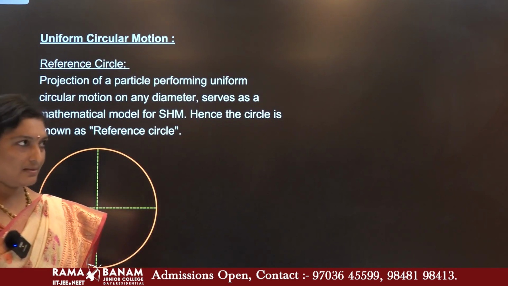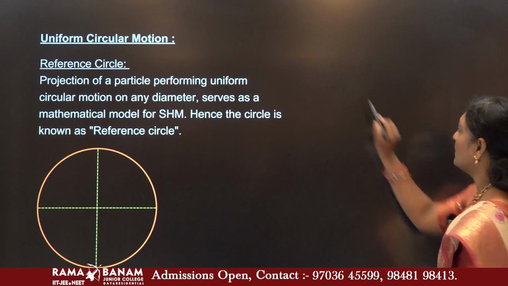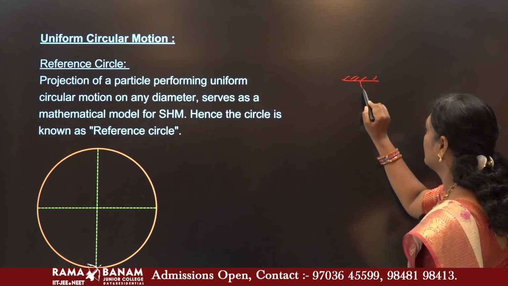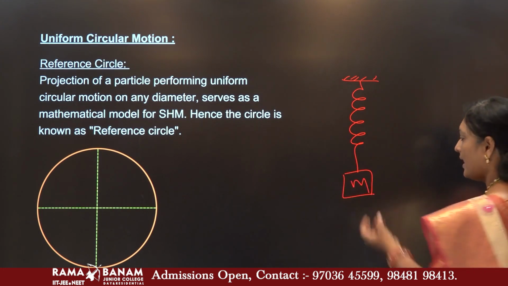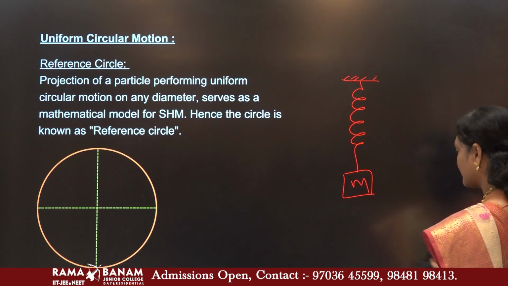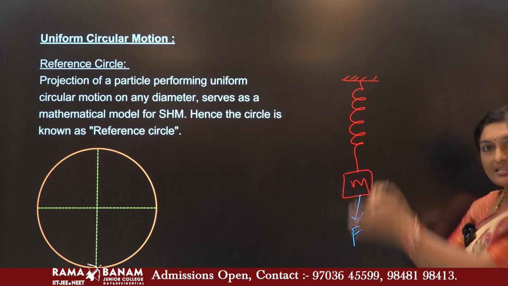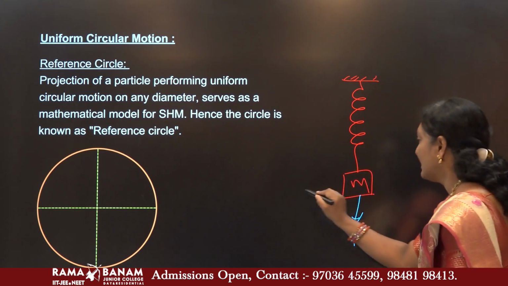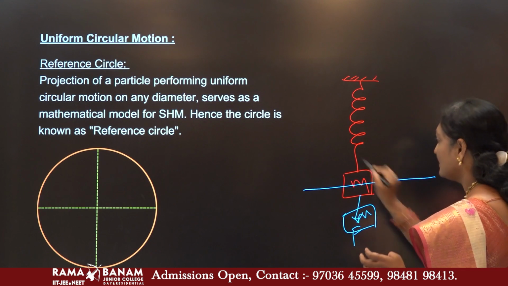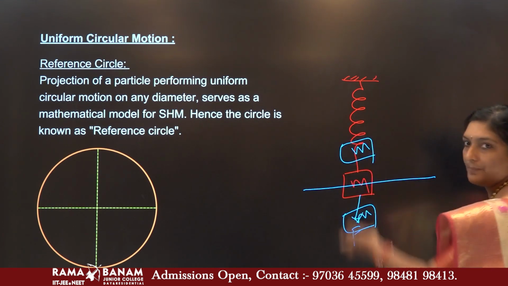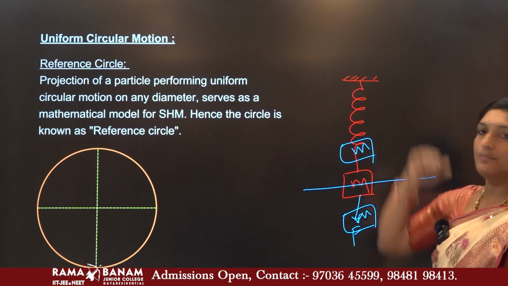We have many examples. In general you would have observed a mass loaded spring: a spring is taken, some mass is attached to it, and by the application of some force it is pulled down and released. What happens? This body starts oscillating up and down. If this is the mean position, the body comes down as well as goes up, and this motion is repeated at regular intervals of time. So this is also an example of simple harmonic motion.